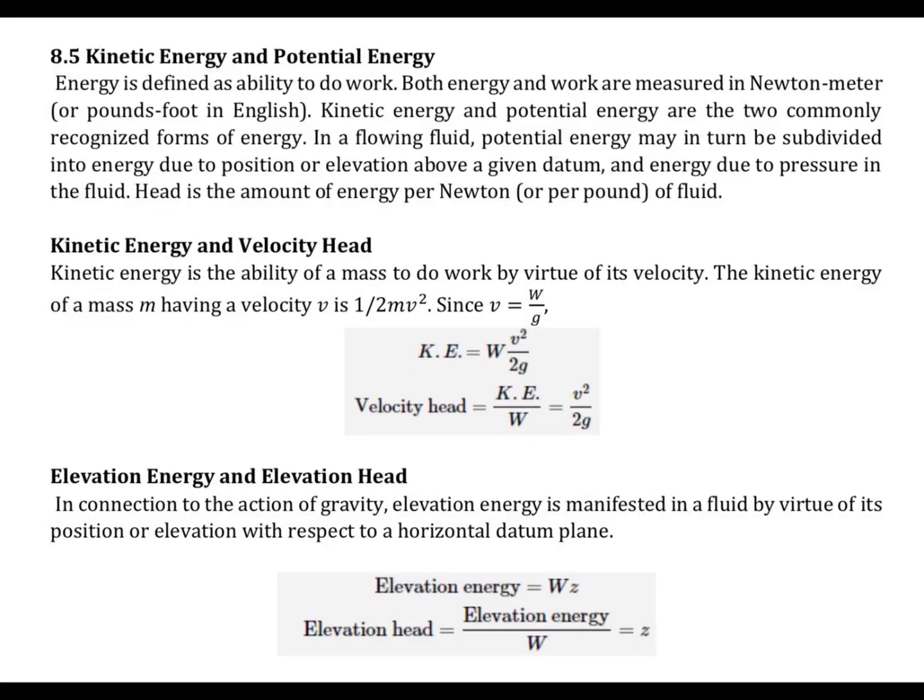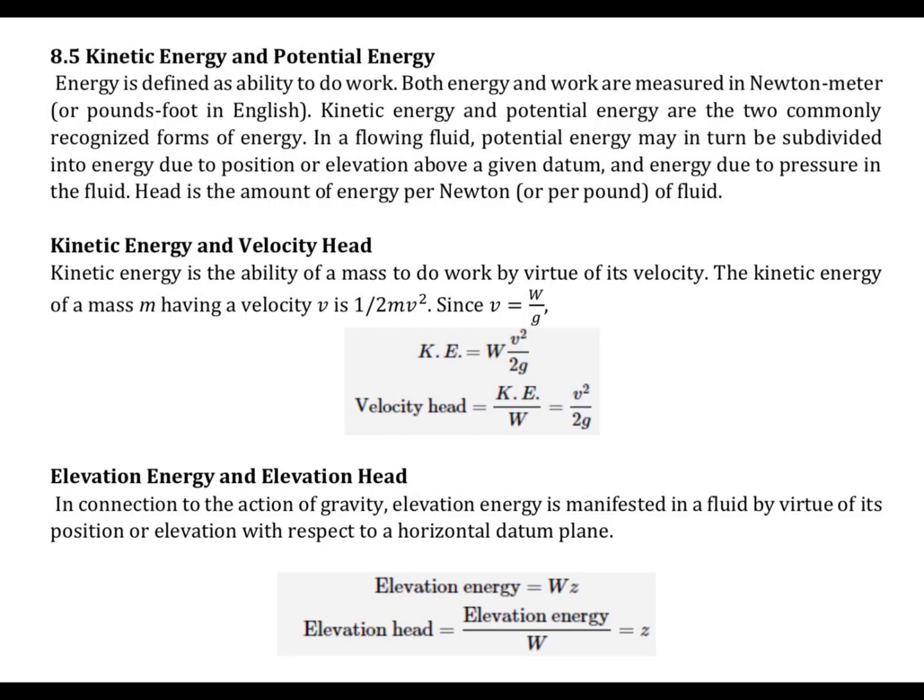Kinetic energy and potential energy. Energy is defined as the ability to do work. Both energies are measured in newton-meter, or pound-foot in English units. Kinetic energy and potential energy are two commonly recognized forms of energy. In a flowing fluid, potential energy may in turn be subdivided into energy due to position or elevation above a given datum, and energy due to pressure in the fluid. Head is the amount of energy per newton or per pound of fluid.